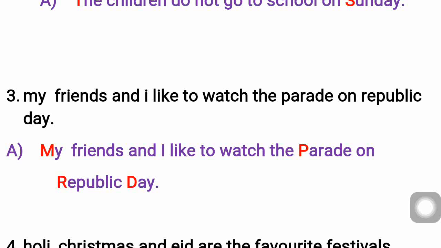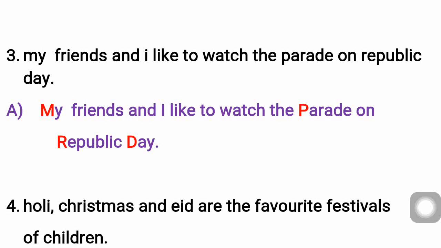Now the next is the third one. My friends and I like to watch the parade on Republic Day. Here, as the sentence is starting with My, it should be with capital letter M. Friends and I also, I should be a capital letter. Then like to watch the parade.